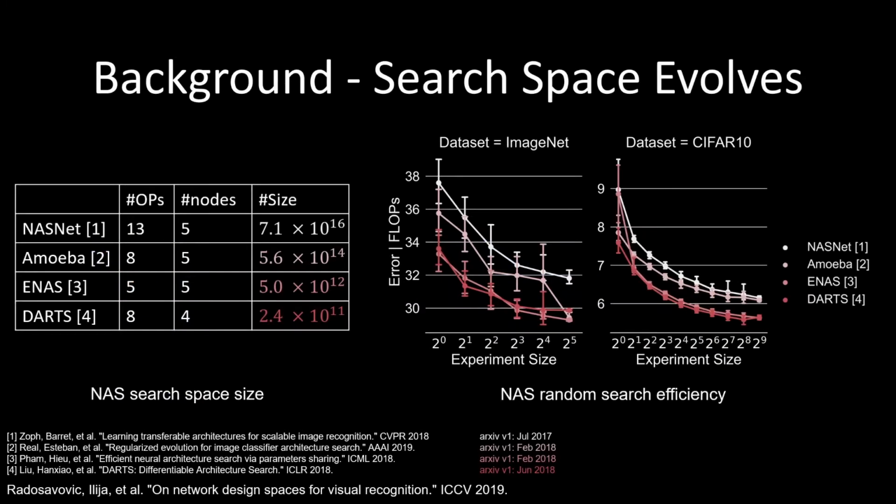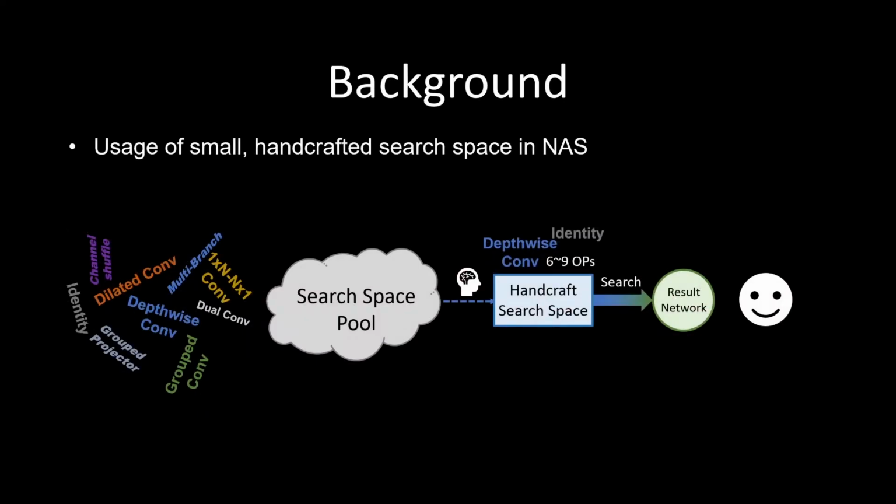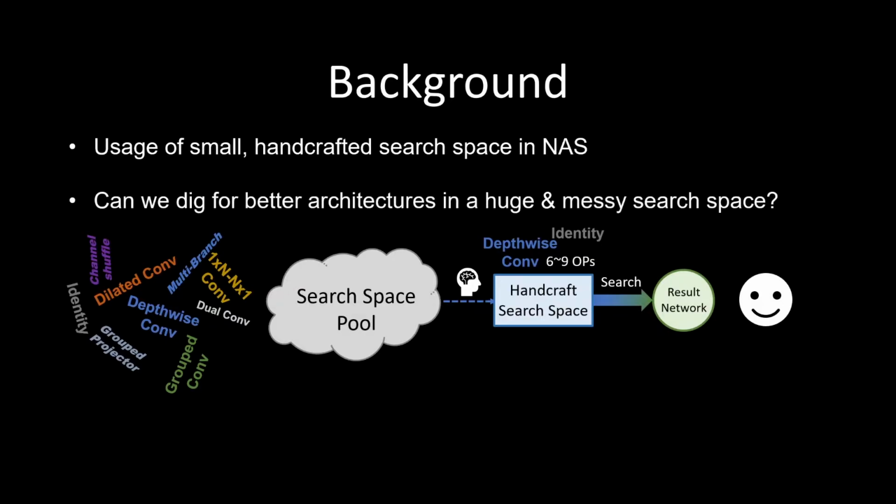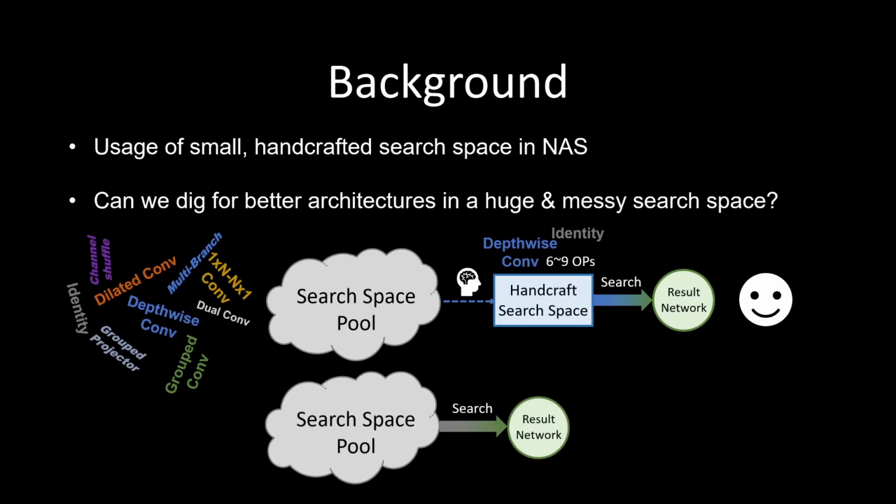Actually, the search space we use evolves and improves as time goes by. As experts modify the search space, making it smaller in size, the random search efficiency for that space is as well improved. But such kind of search space selection does rely on human knowledge, which is not always available or optimal. So, can we construct a huge and messy search space, which is also a superset of our dedicatedly designed space, then obtain a superior, or at least equivalent result from it?